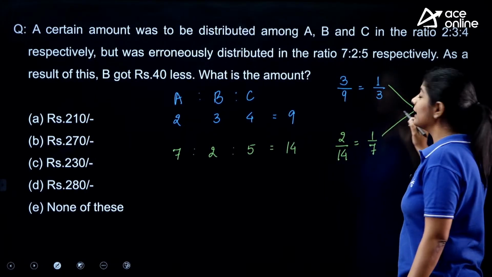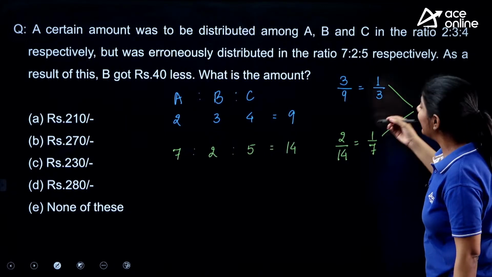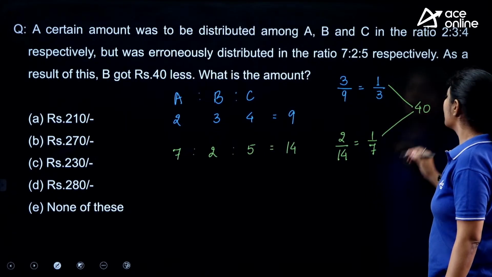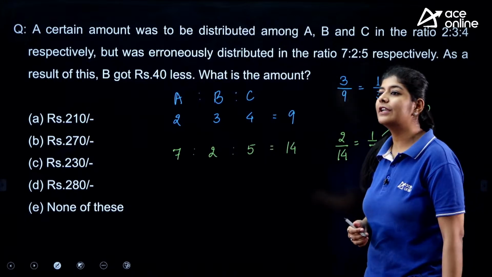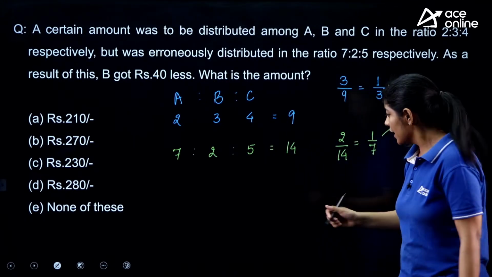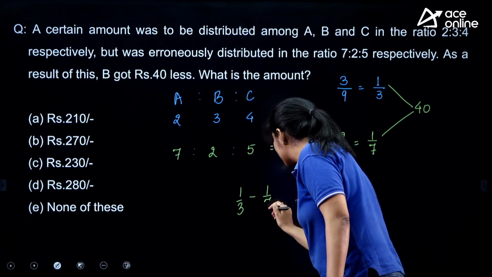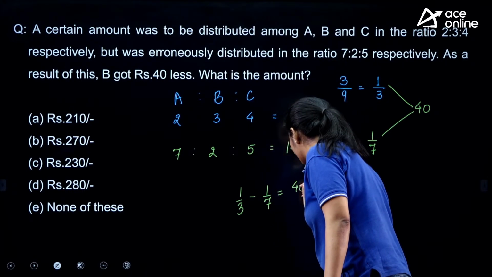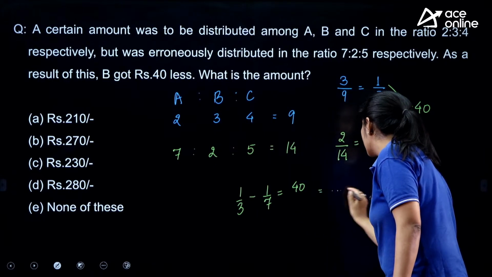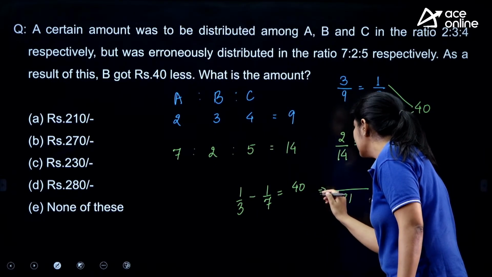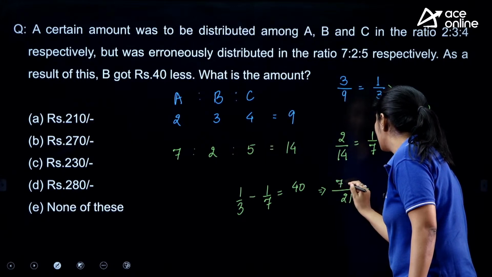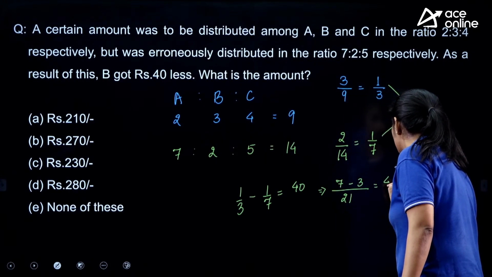Because of this, B suffered a loss of 40 rupees. So we can simply say that 1/3 minus 1/7 is nothing but 40. So the LCM that we take over here is 21, right? And here 7 minus 3.